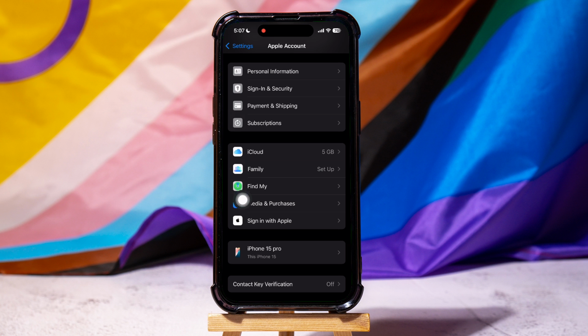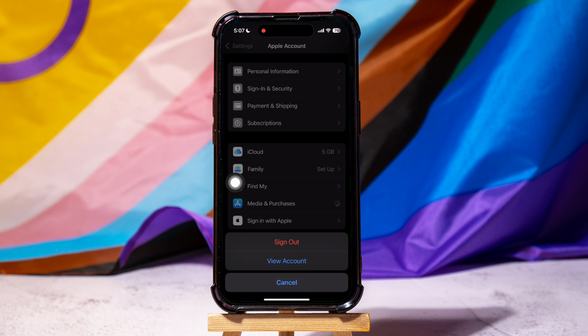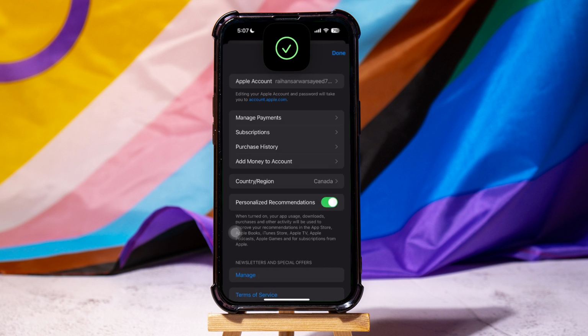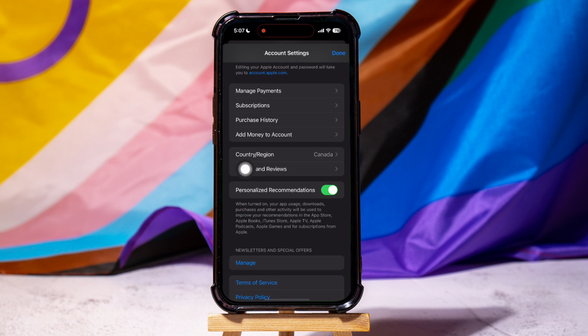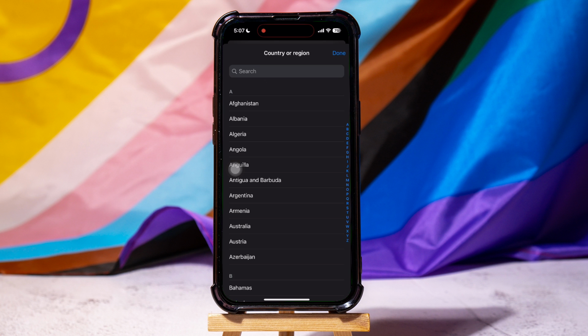Scroll down to find and tap on Media and Purchases. As you can see, a pop-up will appear and from the options tap on View Account. Here, find and tap on the Country Region option. Select your new country from the list that appears.